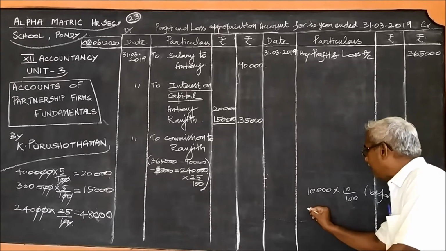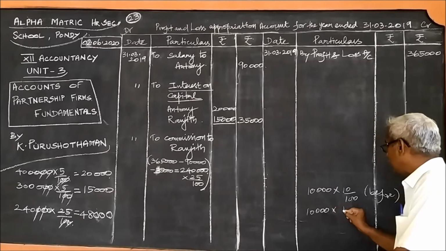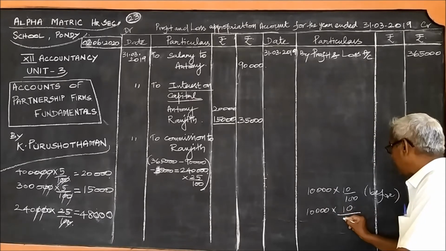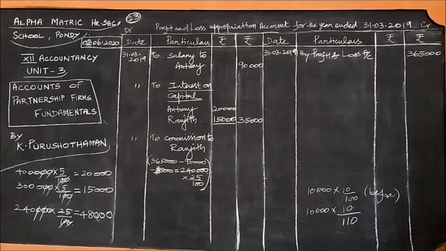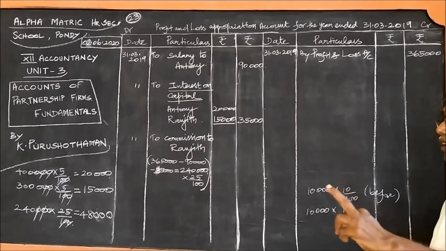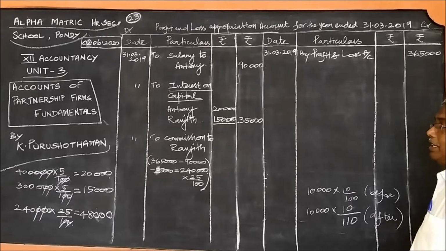If it is after, 10,000 into not 10 by 100, 10 by 110 we should write. This is very important. I taught it in small problems in the beginning. Before and after. In case of before, we should write the percentage by 100.